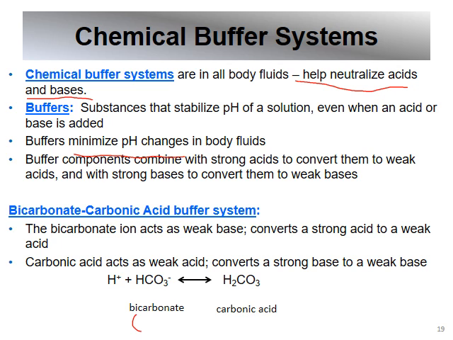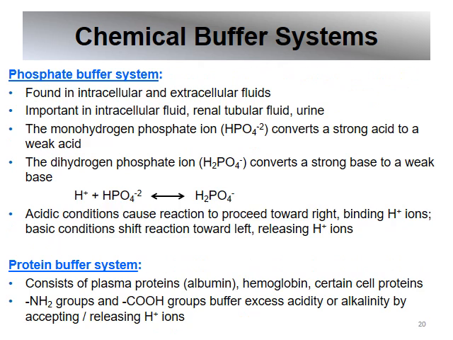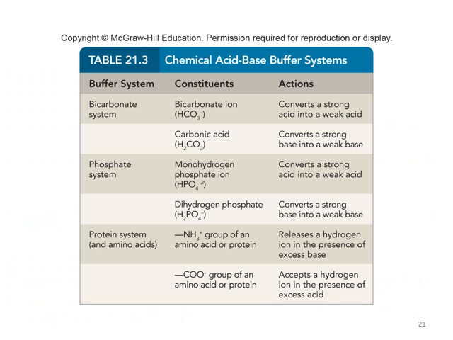And so if the blood becomes too acidic, the bicarbonates are going to neutralize the acid. But if our blood becomes too basic, then the acid part is going to neutralize that alkalinity or the base. And here are two other ones, phosphate buffer system, protein buffer system. And again, they're just trying to minimize the pH change. And this is just the table showing these different buffers.